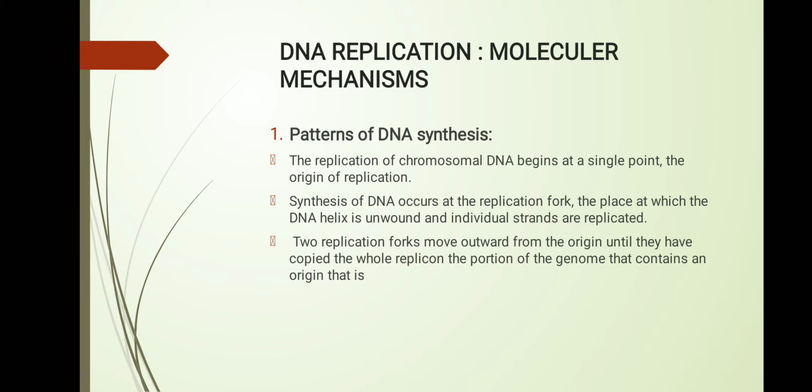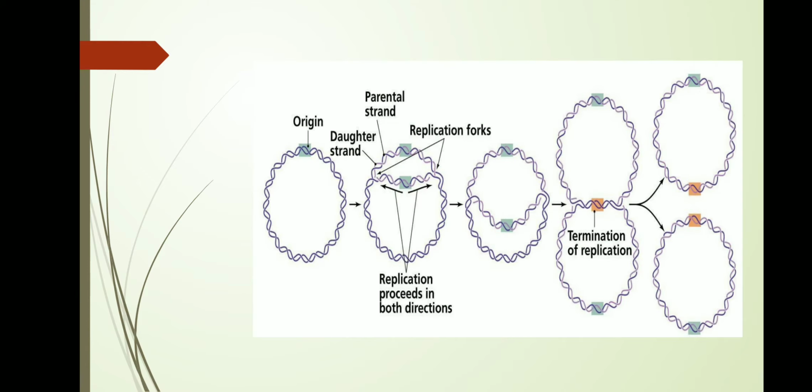The replication of DNA starts at a single point, and these points are known as the origin of replication. DNA synthesis occurs at the fork. In this stage, the DNA double helix is unwound and the individual strands can be replicated. See in the figure that the parental DNA has an origin of replication, then replication forks form and replication proceeds in both directions.